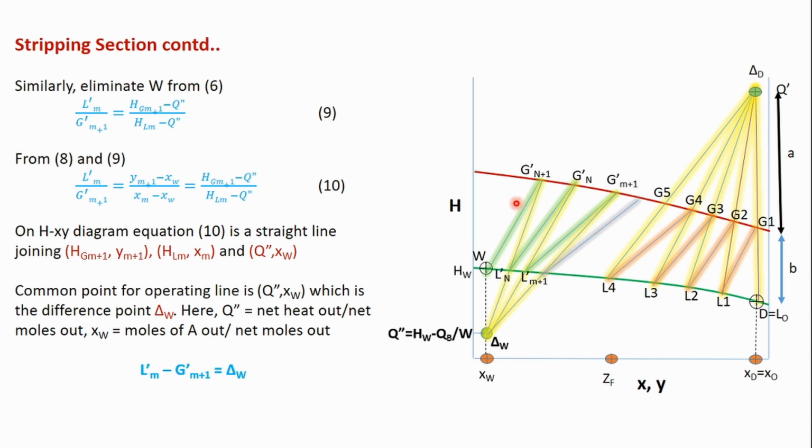So in the stripping section we are now getting 3 stages. To get the number of stages we will count the tie lines. So this is one stage, this is another stage, this is another stage. These green color lines represent the theoretical or ideal stages. So the tie lines are the stages. In the stripping section we have 3 stages as per this diagram.